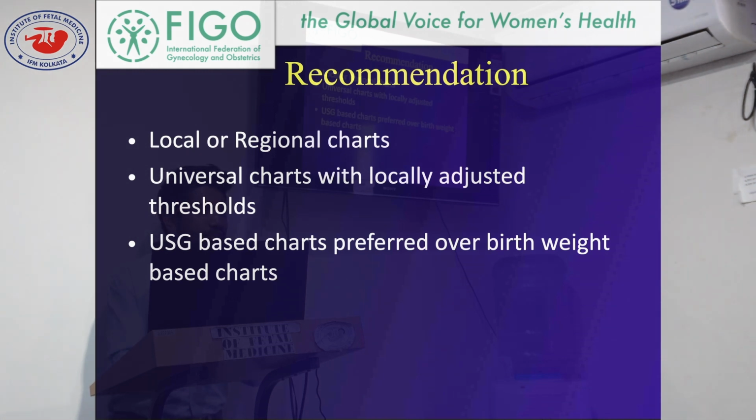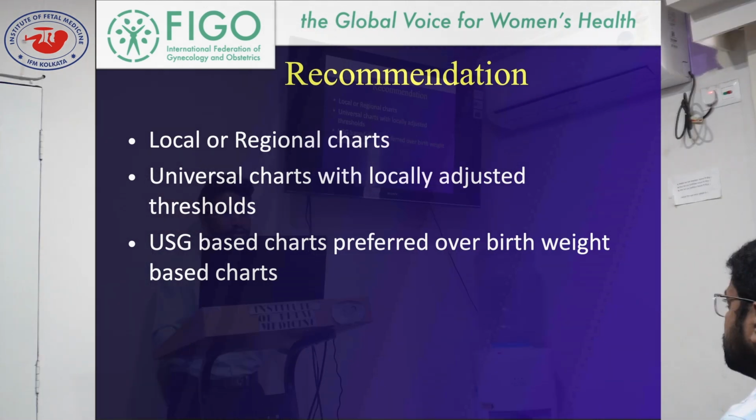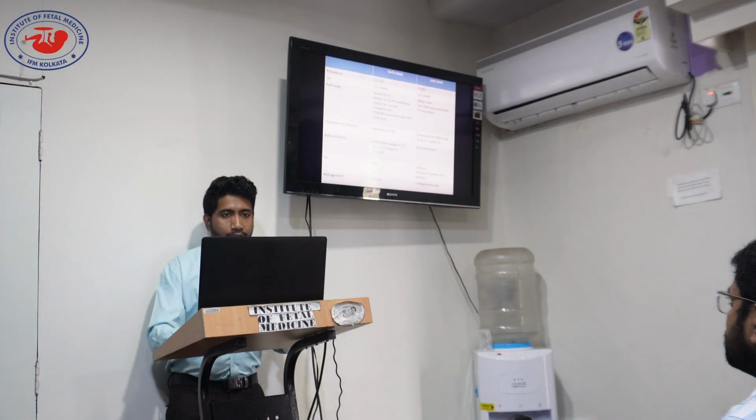If we can't consider those morbidities and consider those babies as normal, then this data shouldn't be extrapolated. So these are the main limitations of birth weight based growth charts. So always try to maintain USG based charts, preferred over the birth weight based charts. Okay.